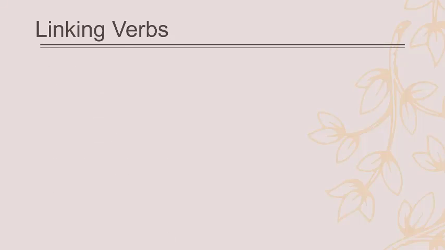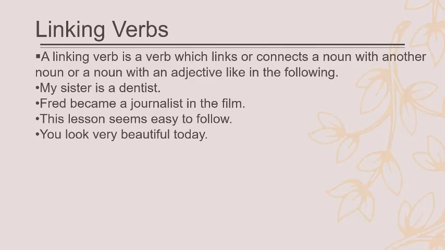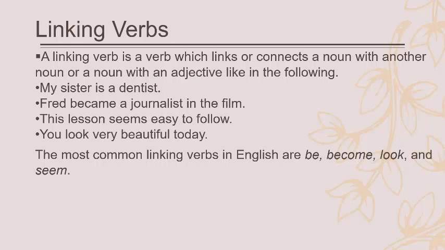And then we have linking verbs. A linking verb is a verb which links or connects a noun with another noun or a noun with an adjective, like in the following. My sister is a dentist. So we have is as the linking verb, and dentist is the subject complement. Fred became a journalist in the film. So a journalist, again here we have a subject complement.